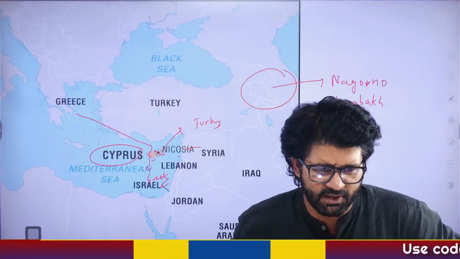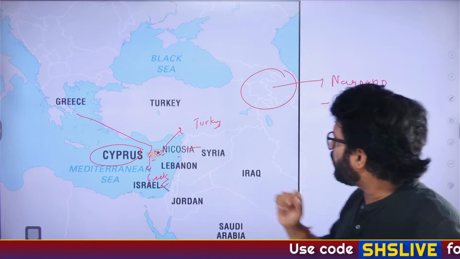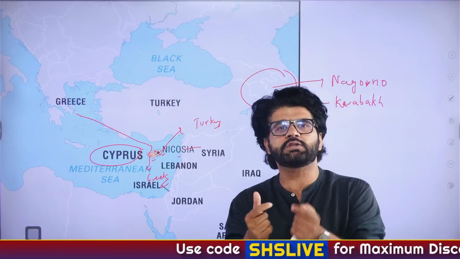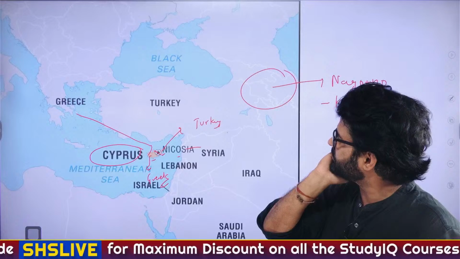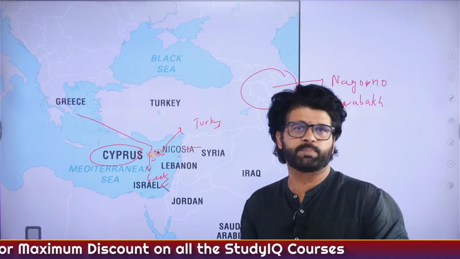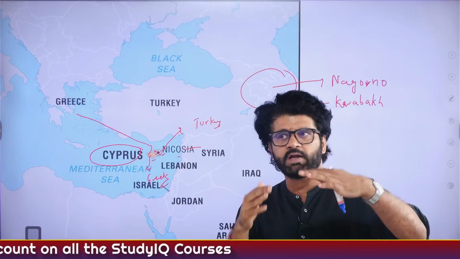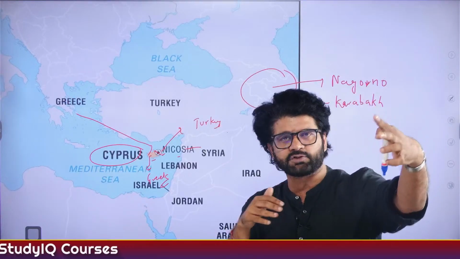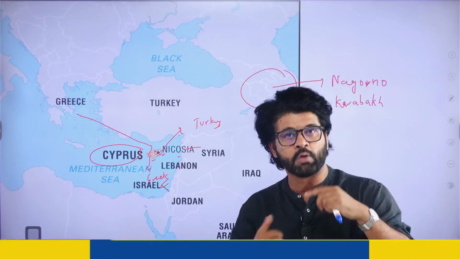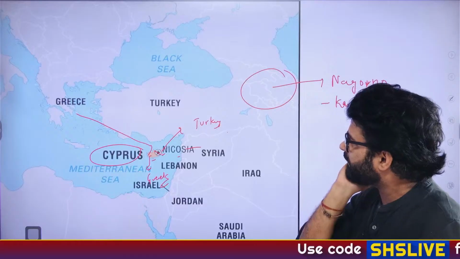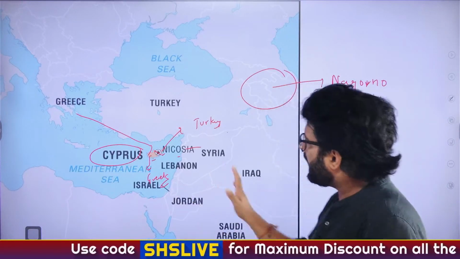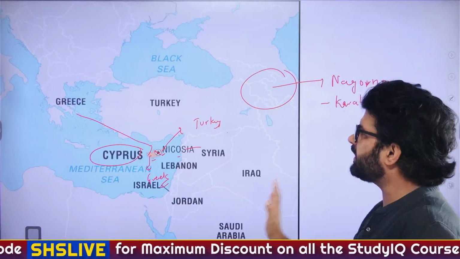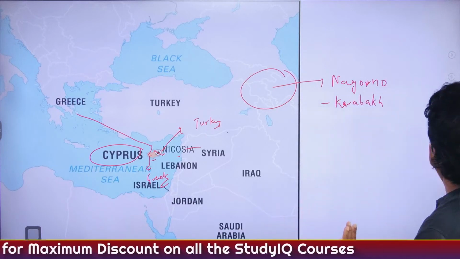Yes, so what we are discussing here is that Cyprus looks like a very small island, but I have just told you it is one of the largest islands in the Mediterranean Sea and it is actually very prosperous. A lot of FDI, foreign direct investment, comes from Cyprus to India. So this is actually good. They invest in a lot of sectors, although they are very small, but there is still scope for improvement. And we are very thankful to Cyprus for their continued support as far as FDI is concerned.